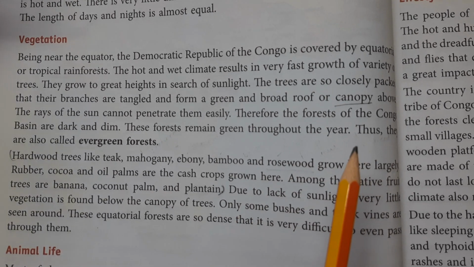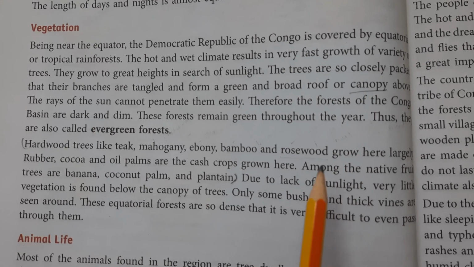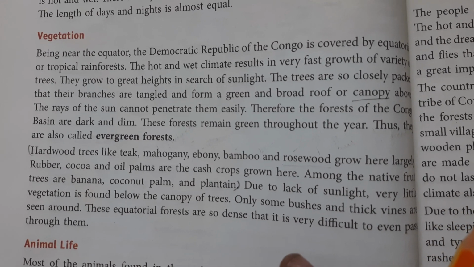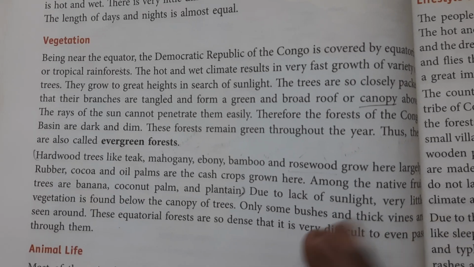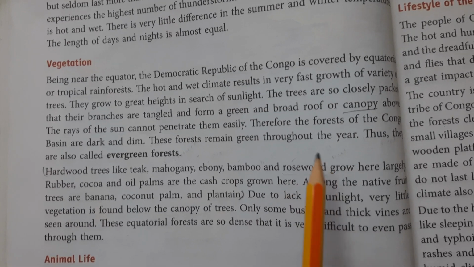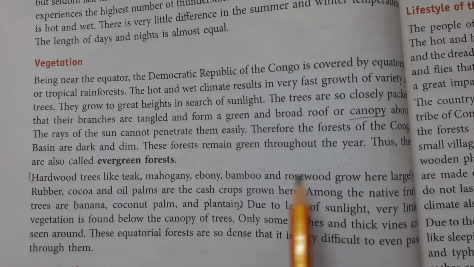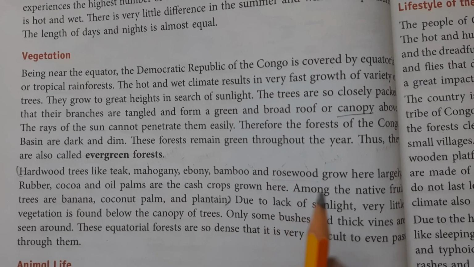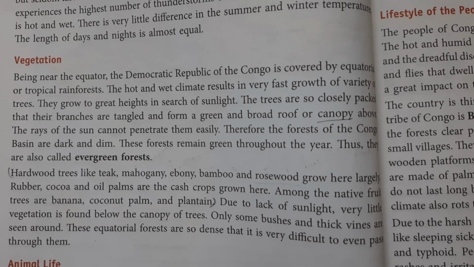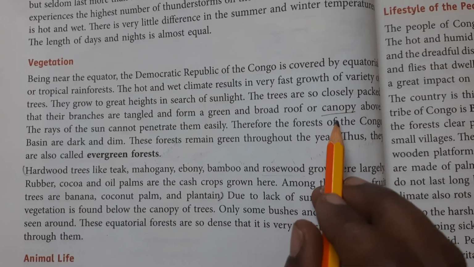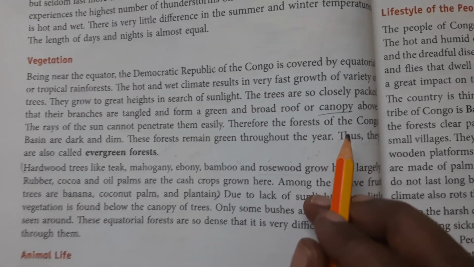The canopy blocks out much of the sunlight. Why? Because it has very thick leaves and spreading branches. It does not allow sunlight to reach the area underneath. A few trees grow above the canopy. Those trees are known as the emergent trees.